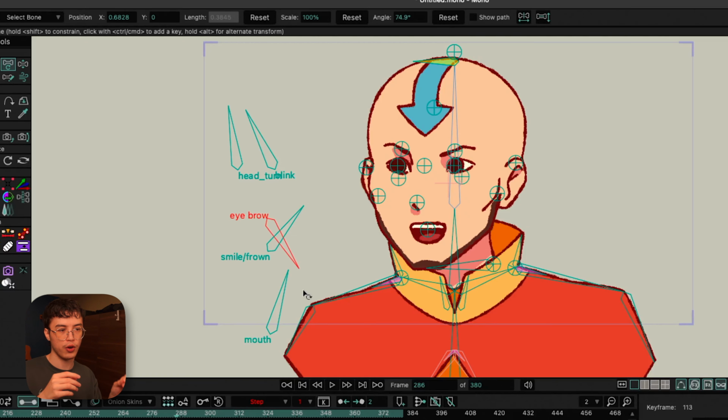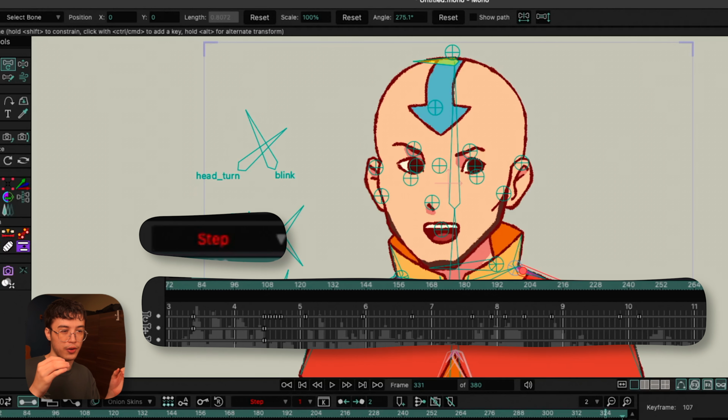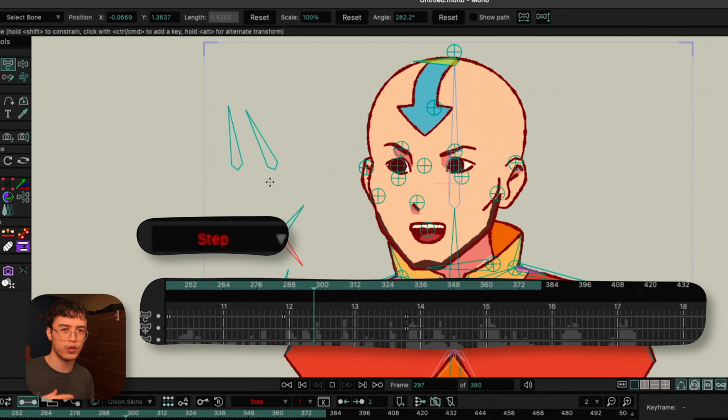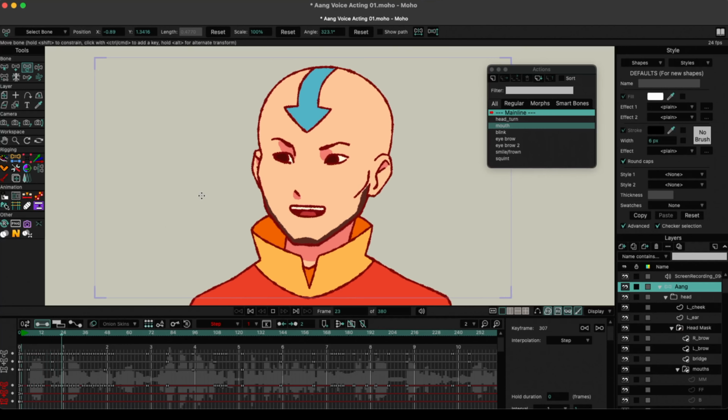And a quick tip for if you are trying to find those key poses, it's a lot easier to do so if the keys are set to step as opposed to linear, just so you're not distracted by that in-between animation between your key poses.